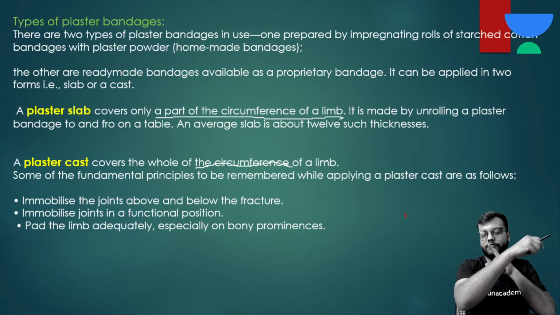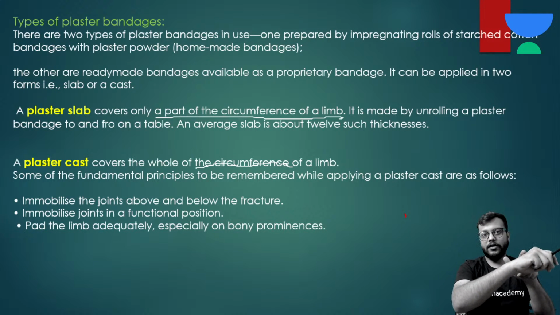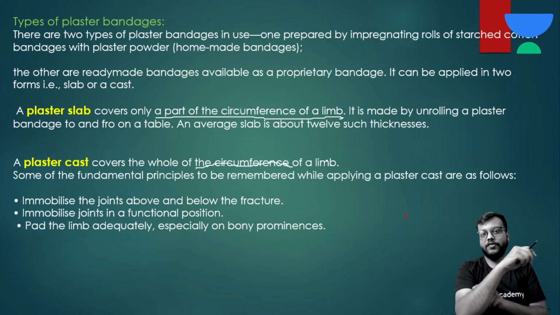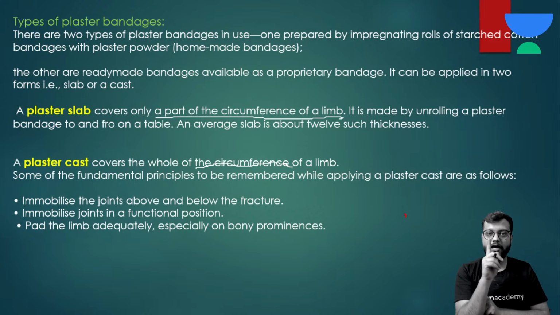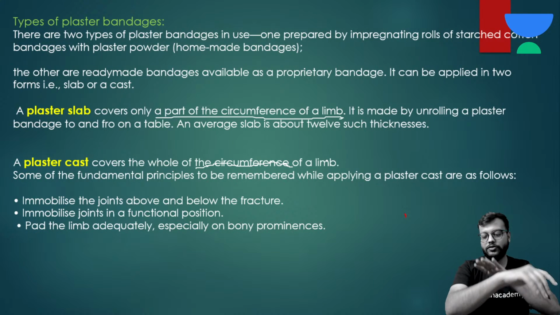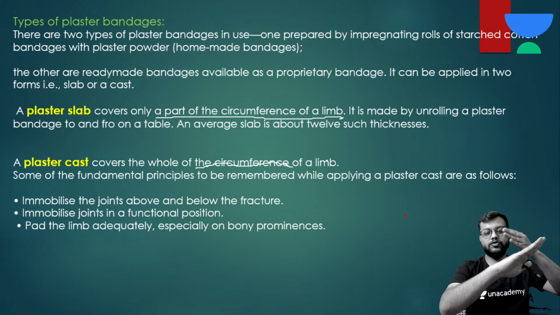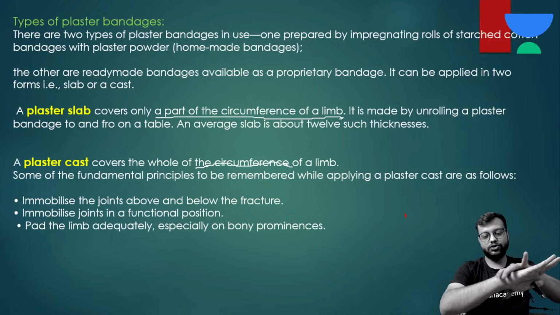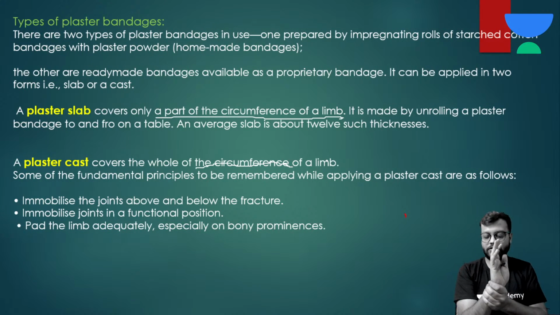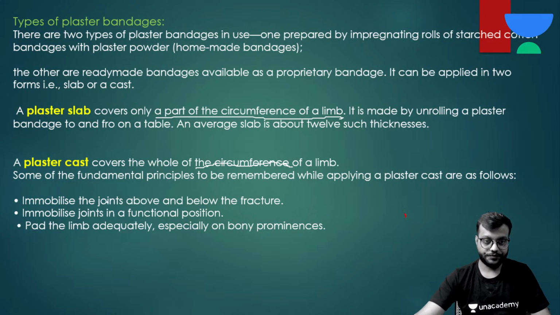First of all, if for example यहाँ पे fracture है, so above and below the fracture line you need to immobilize one joint each. So that's why अगर यहाँ पे fracture है, so we give the slab or cast from here to here. Two joints are immobilized. Okay, first of all.